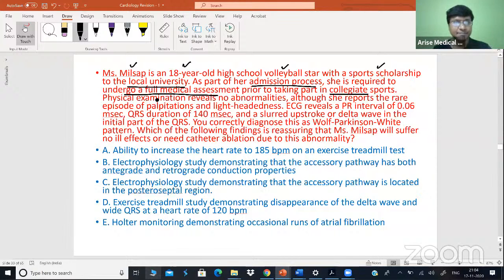Okay, fine. You have done the physical examination, which reveals no abnormalities, although she reports rare episodes of palpitations and rare episodes of lightheadedness.